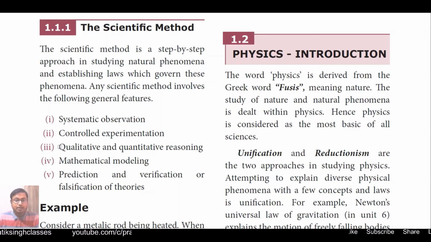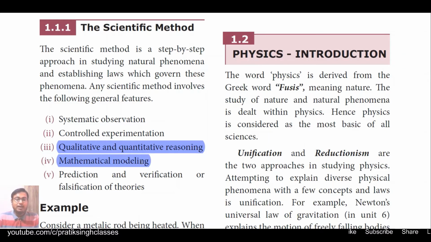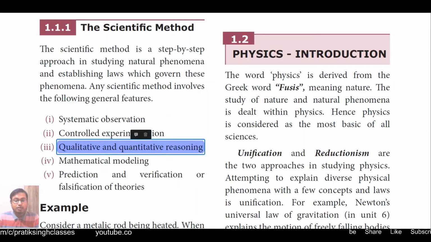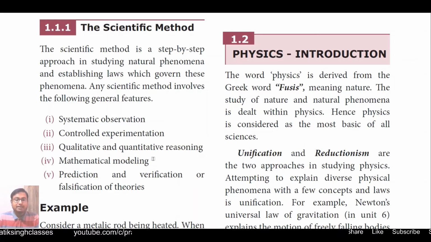Then qualitative and quantitative reasoning, that means why and how much. Why anything is happening is called qualitative, how much it is happening is called quantitative, and the reason behind that is called reasoning. Then mathematical modeling. If we are doing any experiment, how much amount is needed and how to calculate all those things is called mathematical modeling. Without mathematical modeling we cannot approach any scientific work.